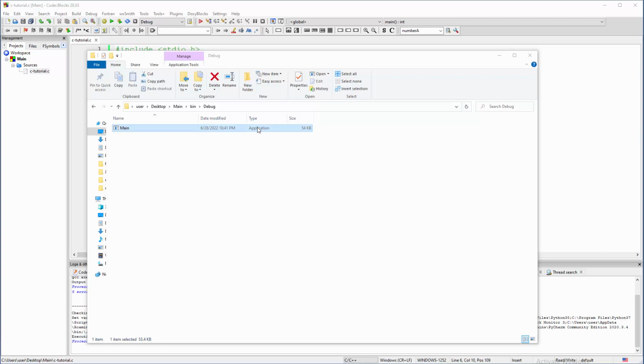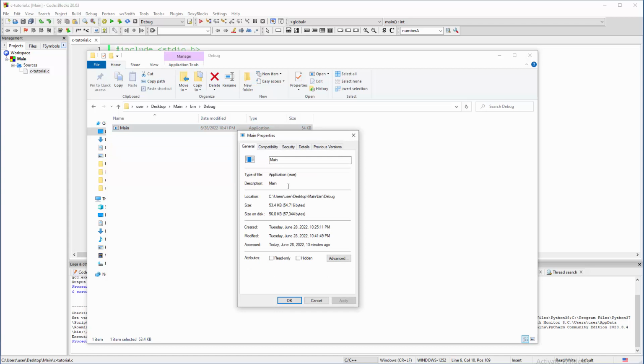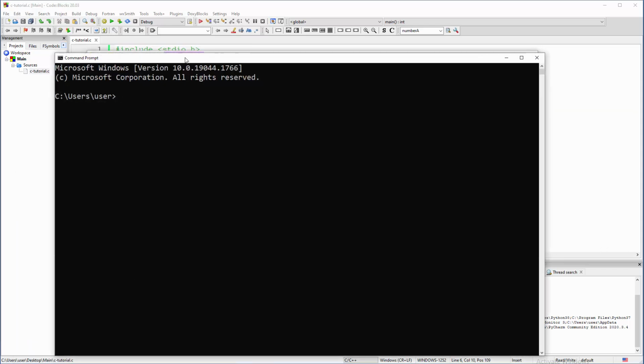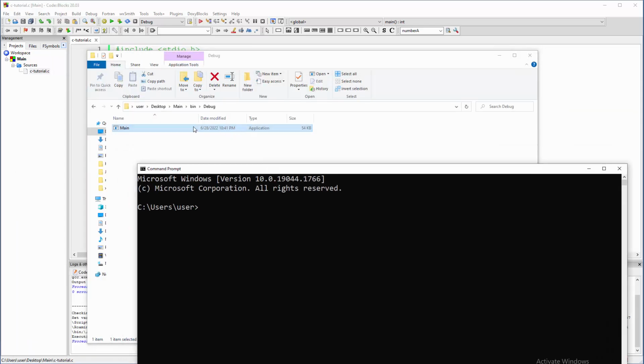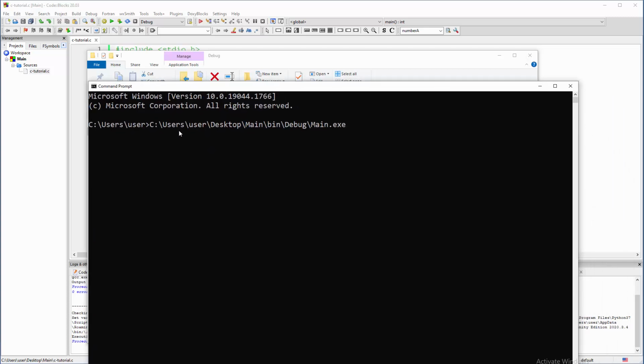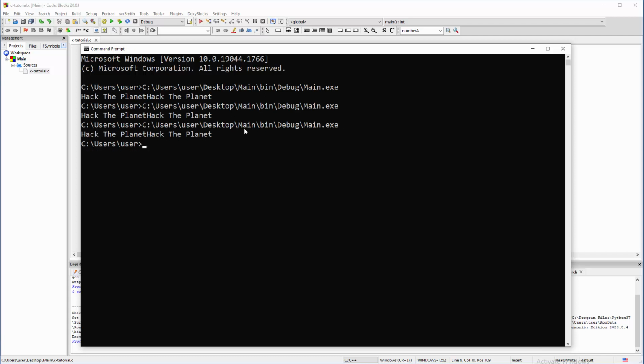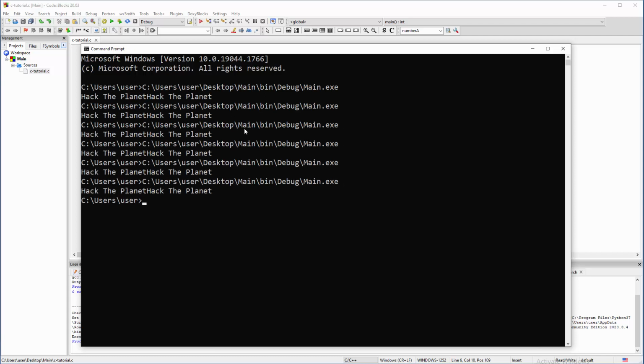Very briefly, if the application is small and you are on Windows, you will see it in DOS. We're going to try that too, but go to properties and see it is executable, it is an application. So yeah, let's run it in DOS. I'm going to say cmd, open DOS, and just grab this main and put it here, because I'm lazy to type things these days. There you go, see my root, full path, bin debug, and main.exe. When I press enter, there you go, we have results on the screen.